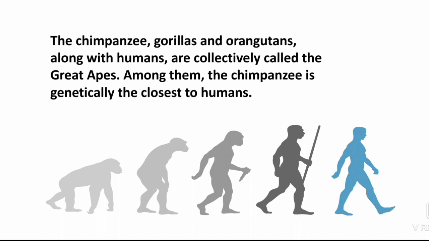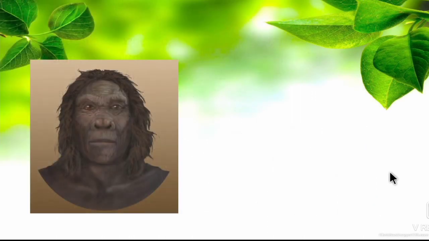So the chimpanzees, the gorillas and the orangutans along with humans are collectively called great apes. The chimpanzee, gorillas and orangutans, all these are monkey varieties. So these three categories are called great apes. Among them, the chimpanzee is genetically closest to the human. So among the three, chimpanzee is very close to the human. So chimpanzee genes as well as the humans' are very closely related.